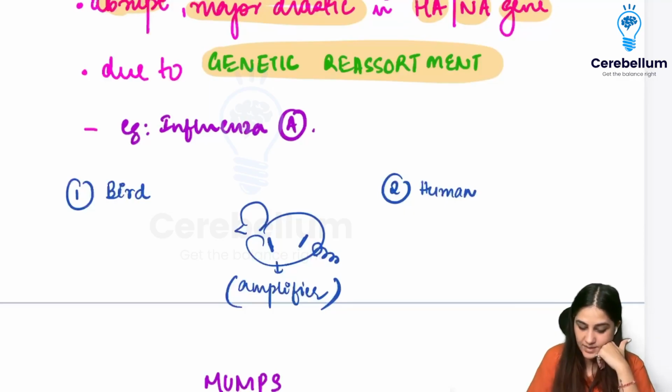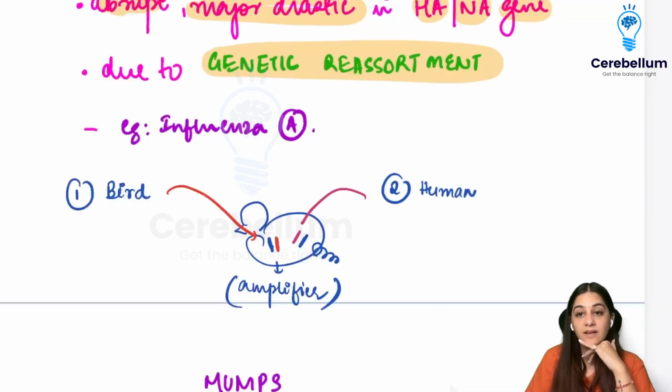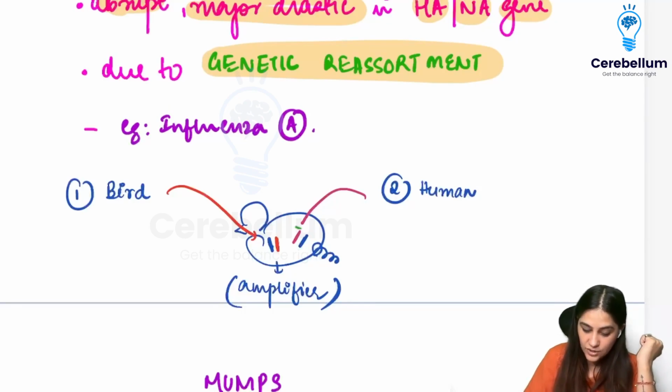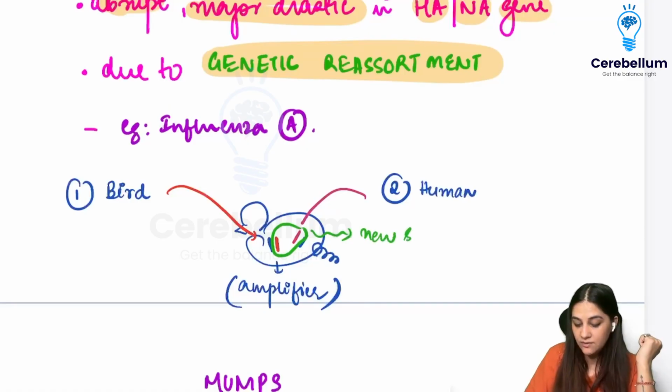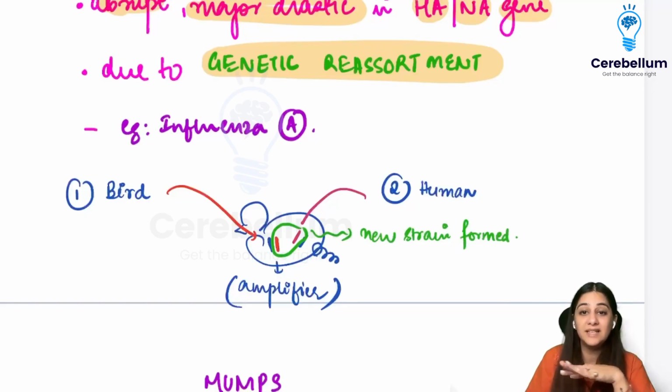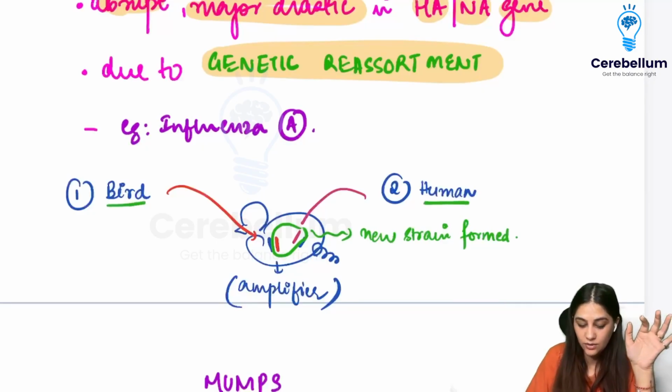Now this bird virus is going to come inside the pig, and this human virus is also going to come inside the pig. Because the pig has receptors for both human and bird, there is going to be some level of rearrangement or genetic reassortment, because of which a new strain will be formed, completely different from the parent strains, the human strain or the bird strain.